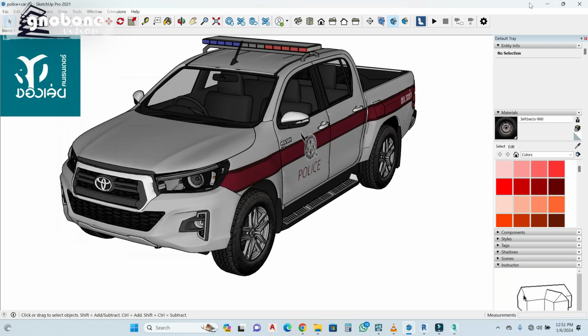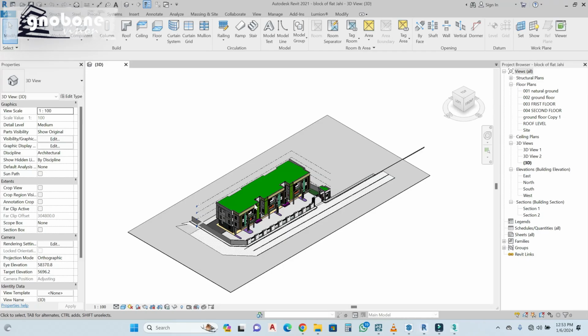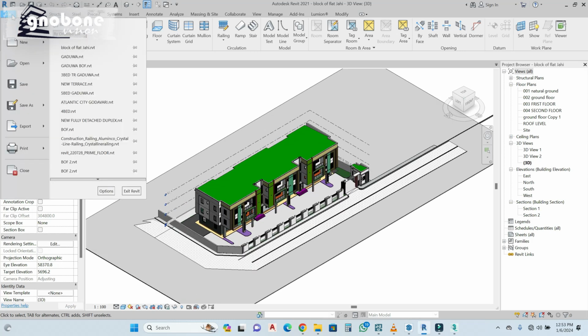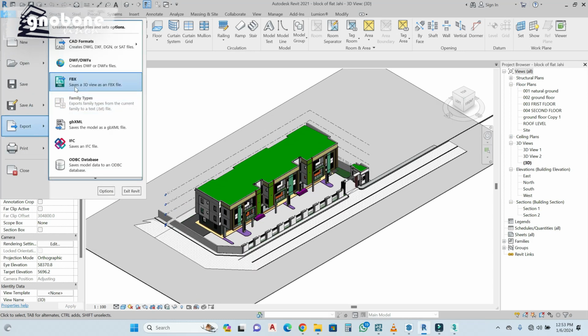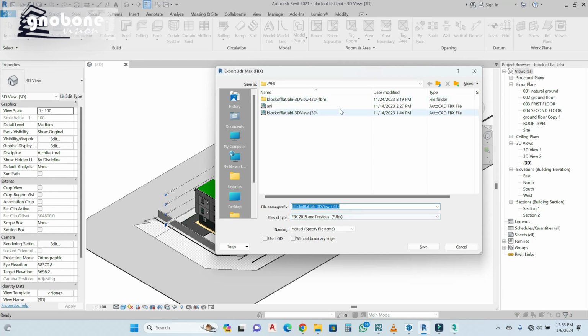Alright, then if you're using Revit like me, you hit file, export, and then export save as FBX. Alright, when you hit it, every other thing you have, just hit save.